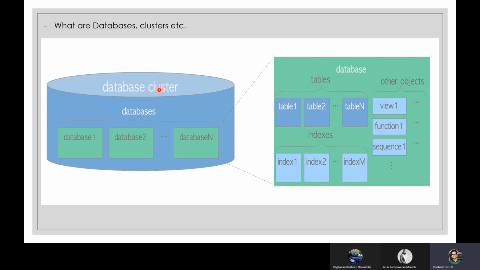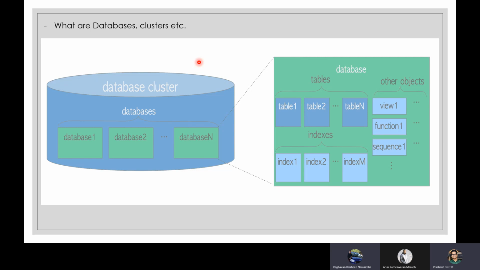Any question about this? Of course, databases are kind of containers or a repository which contains data. That's a general, universal definition of databases. But when you come to the Postgres world, saying Postgres database, you are talking about one or a few of the databases that are part of a Postgres database cluster, right?